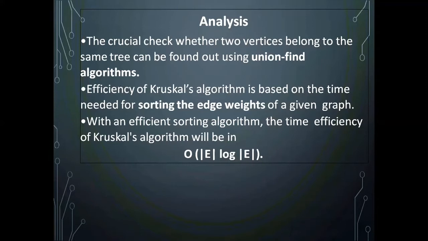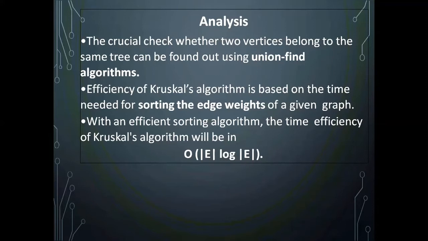So in the analysis part, the major time required for Kruskal's algorithm is sorting the edges based on the edge weight. What is the worst-case complexity for merge sort? It is n log n, where n is the number of elements.